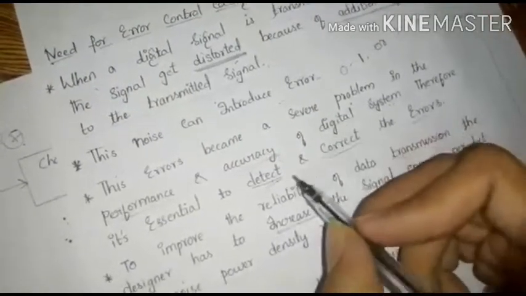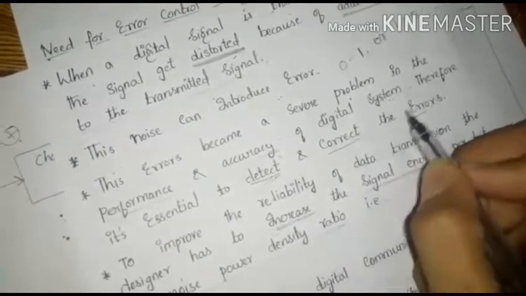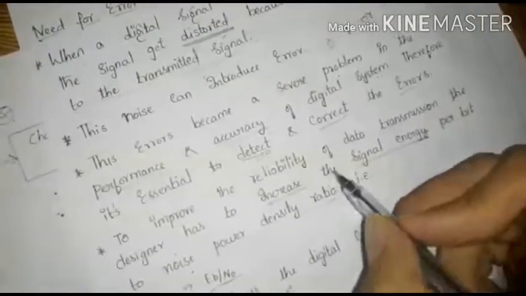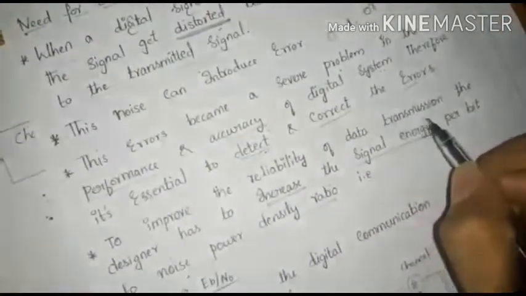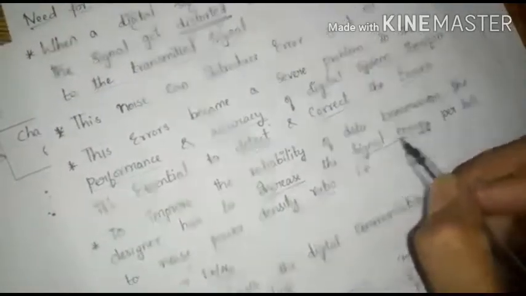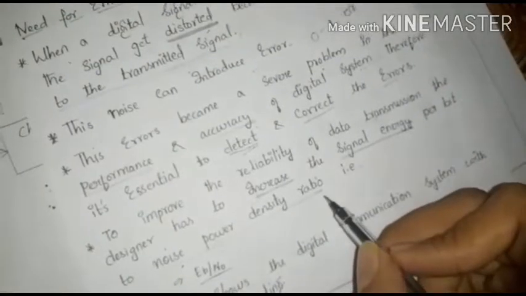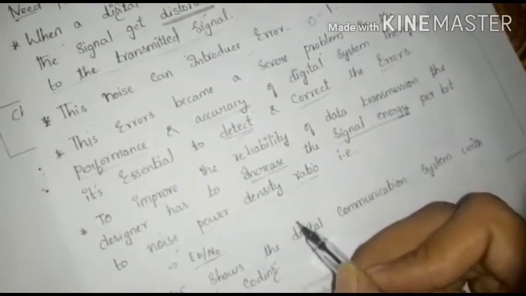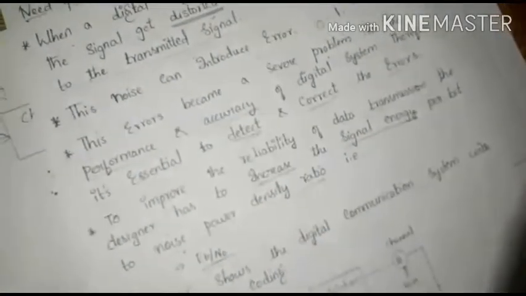Therefore, it is essential to detect and correct the error. To improve the reliability of data transmission, the designer has to increase the signal energy per bit to noise power density ratio, that is Eb/N0.